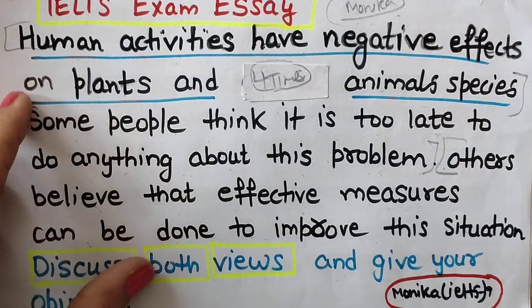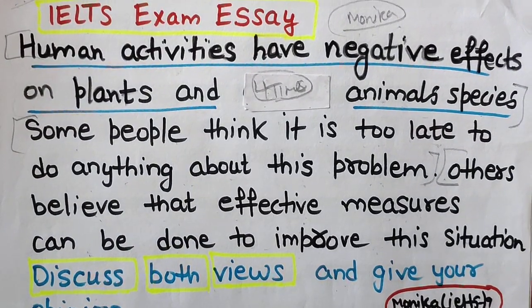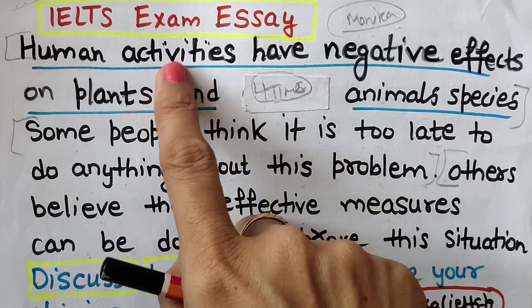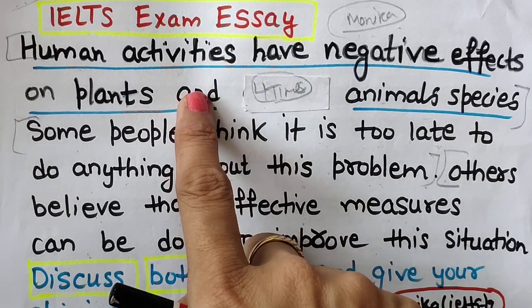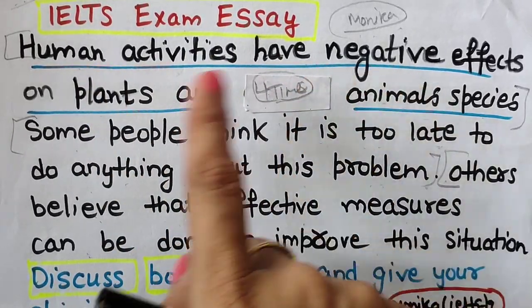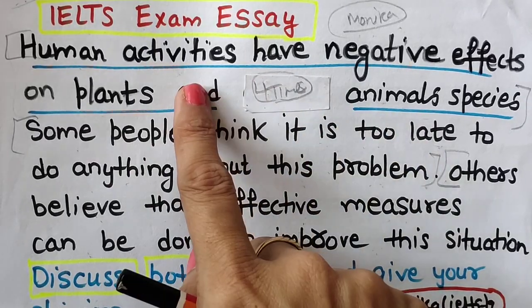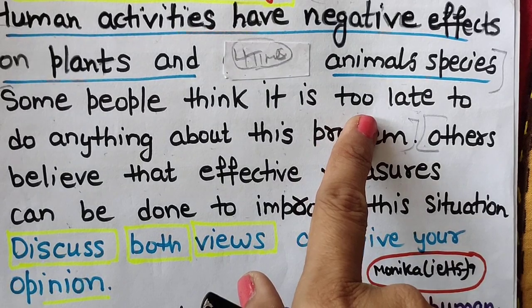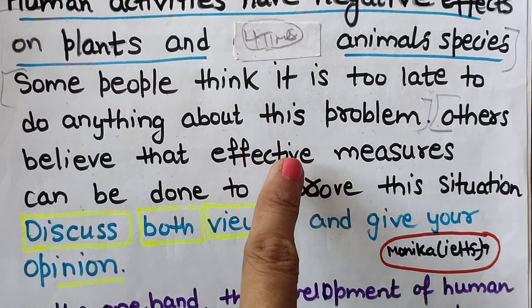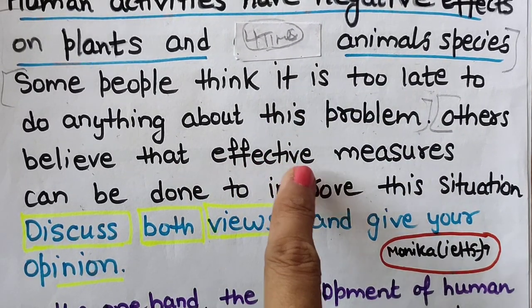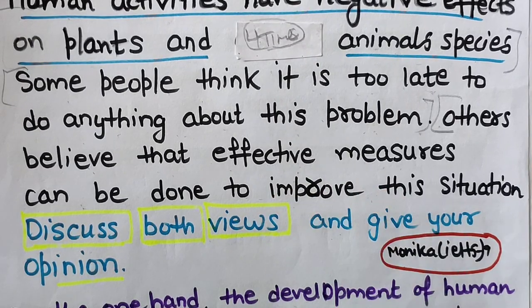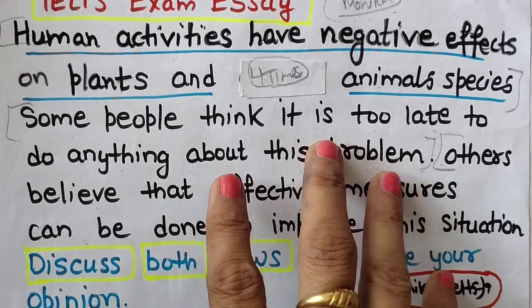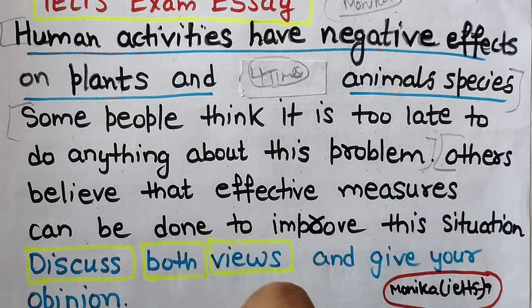Now hopefully you must have understood this question statement. They have given this critical condition or problem, you can say. The human activities have negative effects on plants, and this is a problem. For this problem, the first party is saying it is too late to do anything. The second one is hopeful. They are saying something can be done to improve this situation. Now it is clear. Now coming to my vocabulary first.